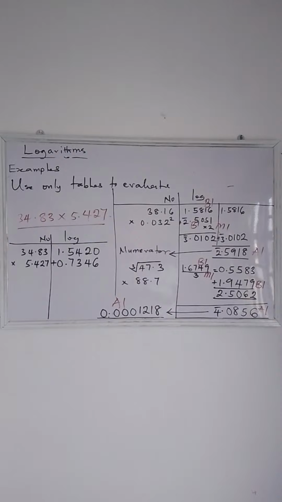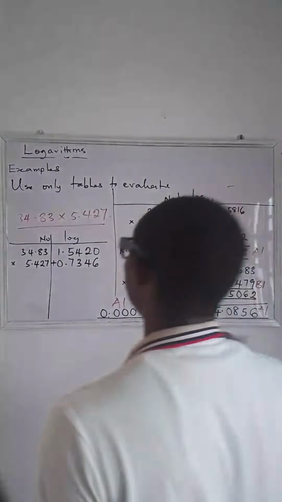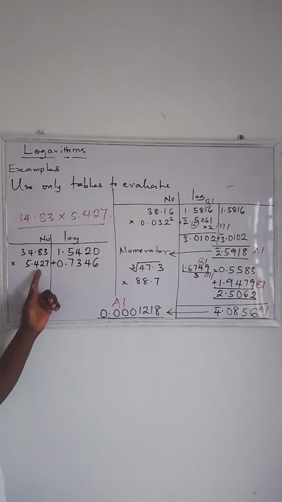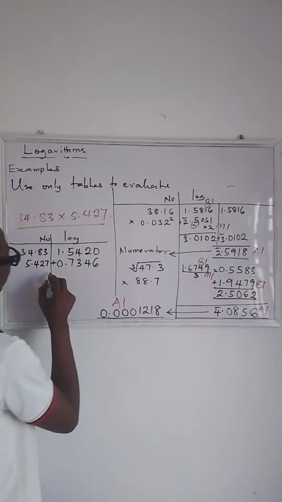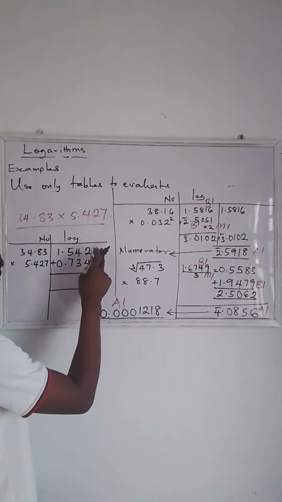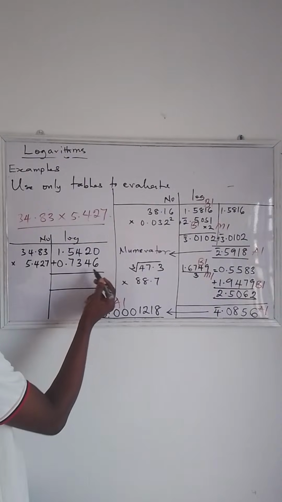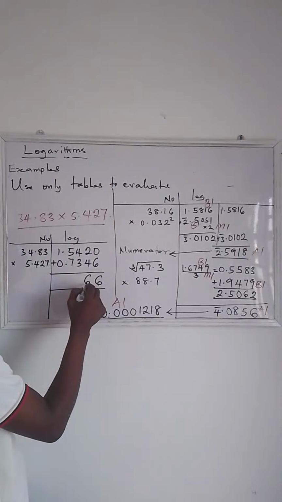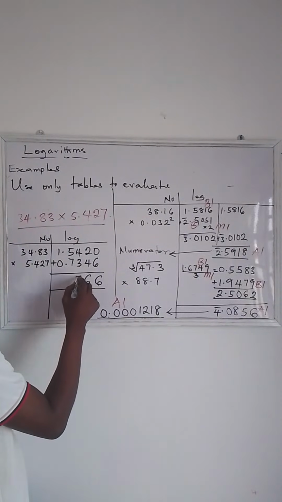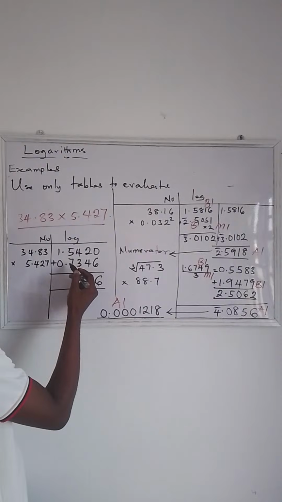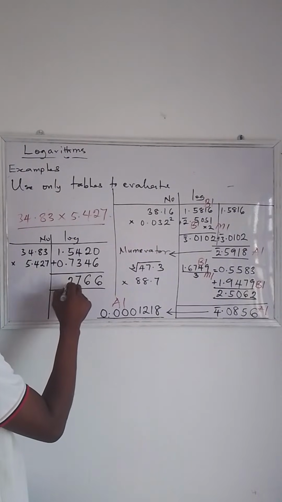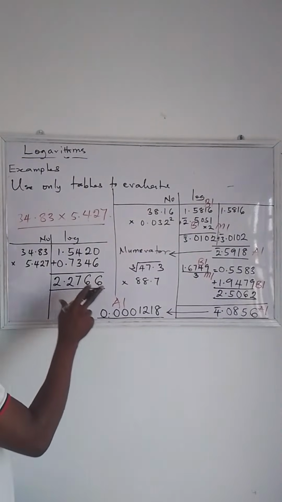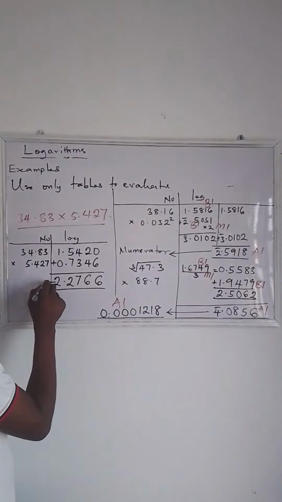All right. Okay. So now, this is what you're supposed to have as the logarithms of this. So now the next thing is to add. Let us add together. 0 plus 6 gives you 6. 2 plus 4 gives you 6. 4 plus 3 gives you what? 7. 5 plus 7 gives you 12. You keep 1, you add that 1 to this, you have 2. All right, so we have done the evaluation here. So you change it back to a number.